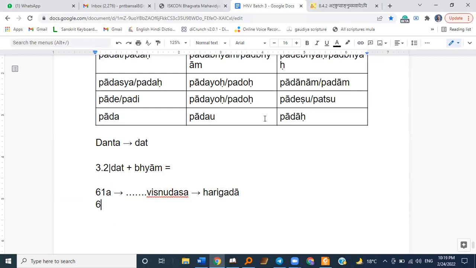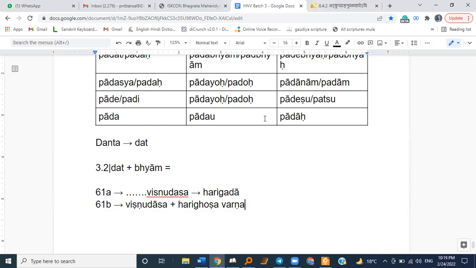But the second part of the sutra said that if we have a Vishnu Dasa inside a Vishnu Pada, inside a word, followed by a Hari Ghosha Varna, what is Hari Ghosha?